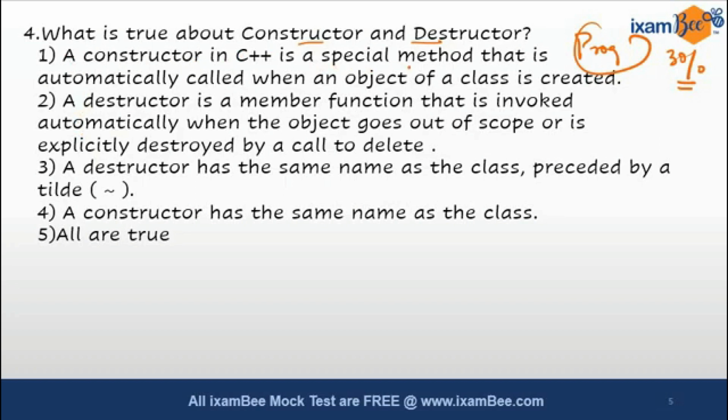A constructor in C++ is a special method that is automatically called when an object of a class is created. A destructor is a member function that is invoked automatically when the object goes out of scope or is explicitly destroyed by a call to delete. So delete is a function by which you can also explicitly delete the objects. The destructor has the same name as the class and is preceded by a tilde sign. A constructor has the same name as the class name. And all of the above are true. So here our answer will be all are true, and answer number 5 will be correct because all these things stated for constructors and destructors are actually true. So this was the fourth question.